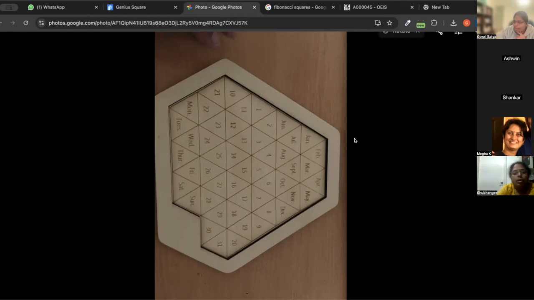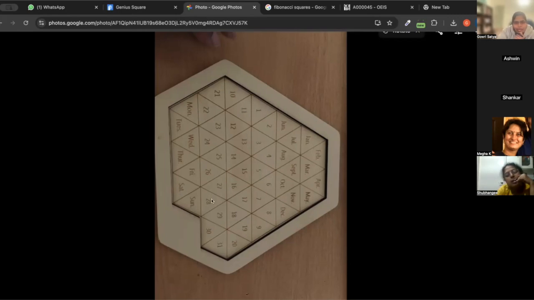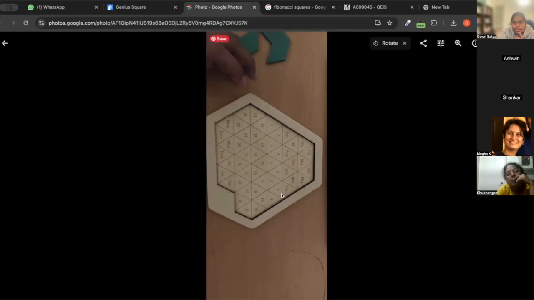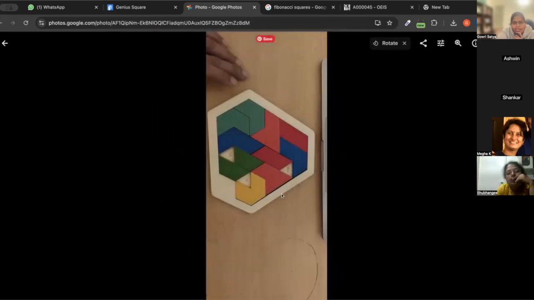But clearly here, 28th Saturday will not work. Can you see that? Can you show the pieces? These are the pieces, like multiple triangles joined together. Go back to the previous picture.